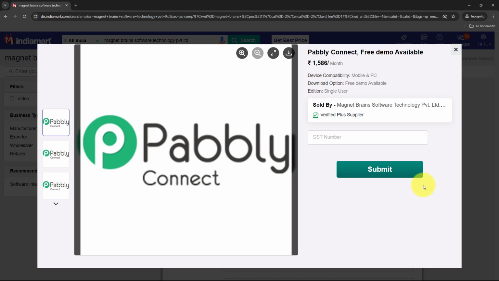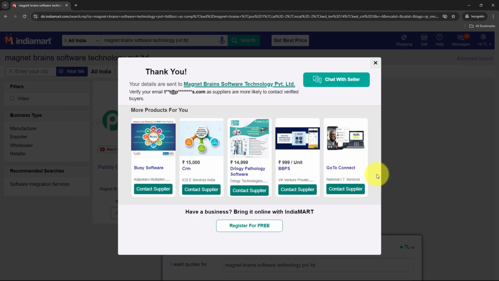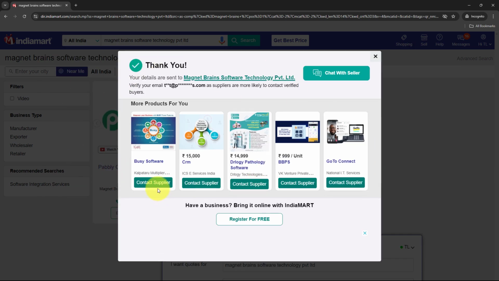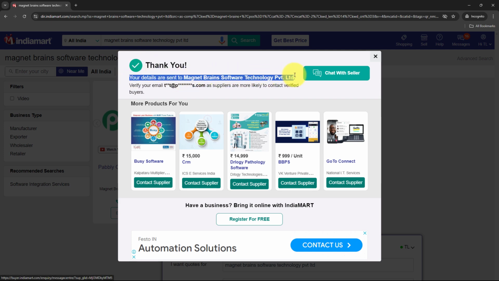And now we're going to click on next right over here. It is asking me for the GST number. If you wish, you can definitely add a GST number, but this is not a required field. So directly I'm going to click on submit, and as soon as we click on submit, yes, you can see that it is saying your details have been sent to Magnet Brain Software Technology Private Limited.